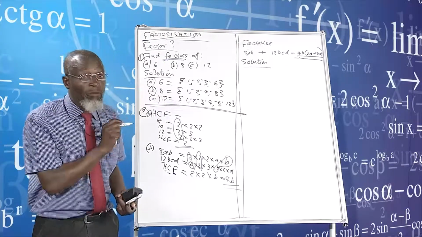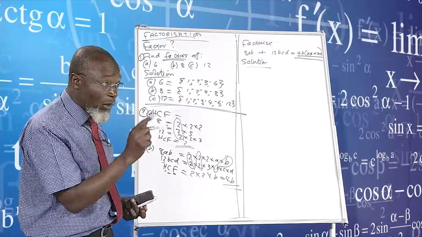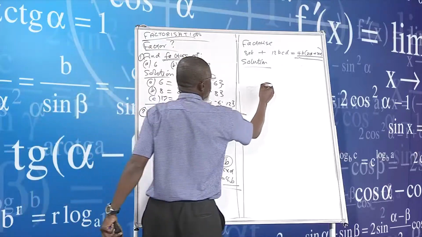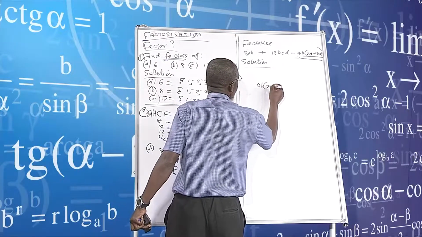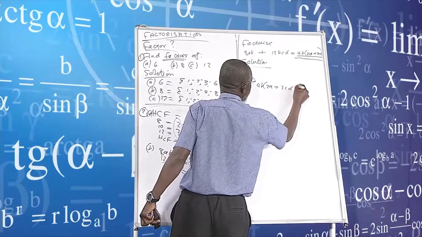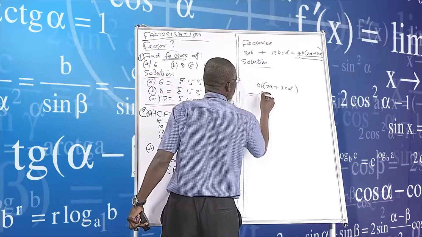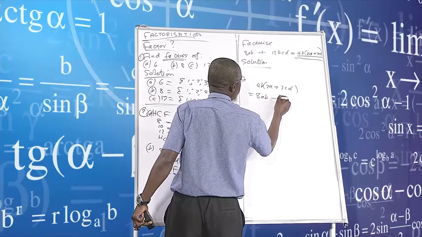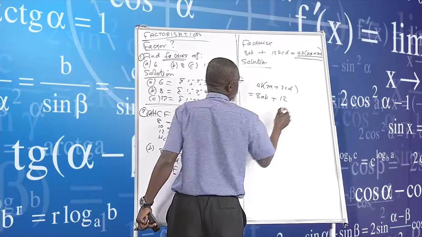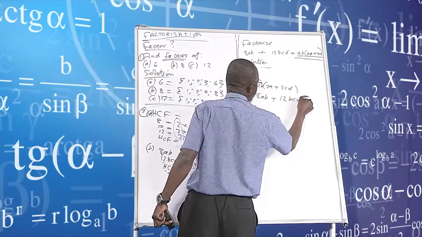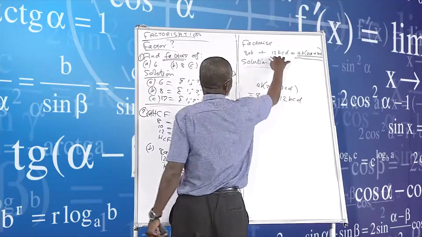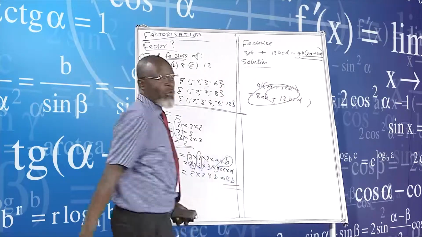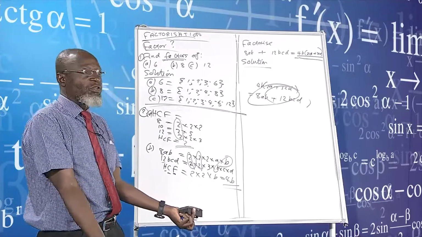I want to prove that this is the correct answer. How do I do that? I can simply come here and say 4B times 2A plus 3CD, multiply this time this 8AB plus this time this 12BCD.